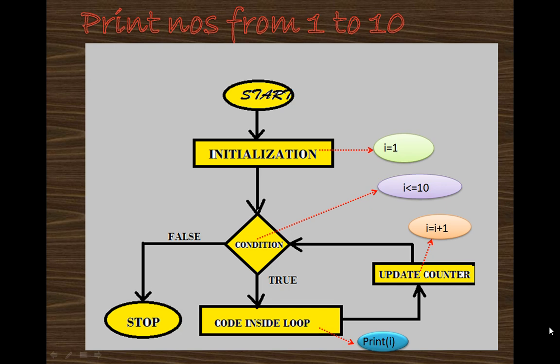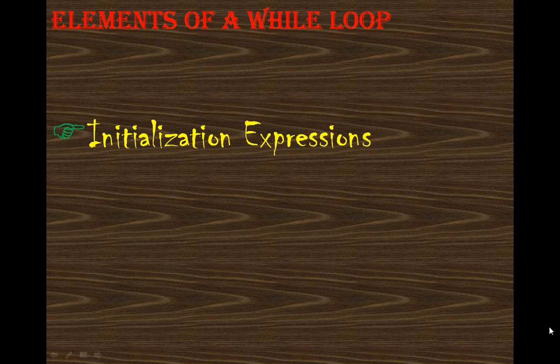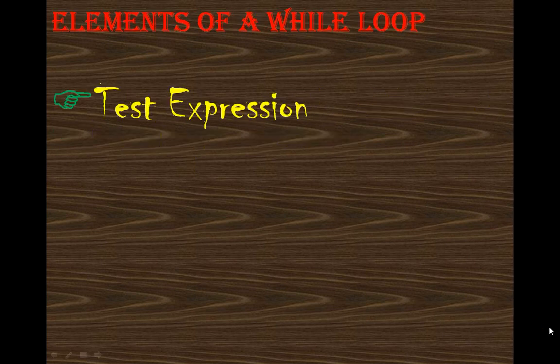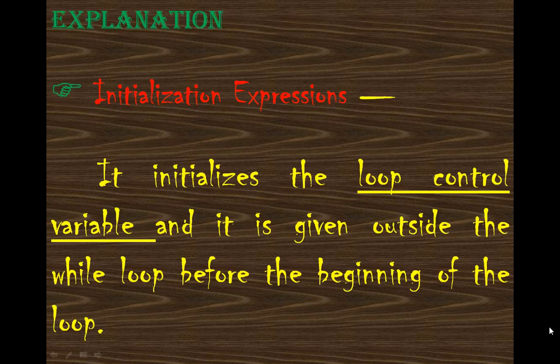Now we will discuss the elements of a while loop. There are 4 elements in a while loop. First is the initialization expression, second is the test expression, third is the body of the loop, and fourth is the update expression. Now let's discuss each point in detail. First is the initialization expression. Initialization means initial value.